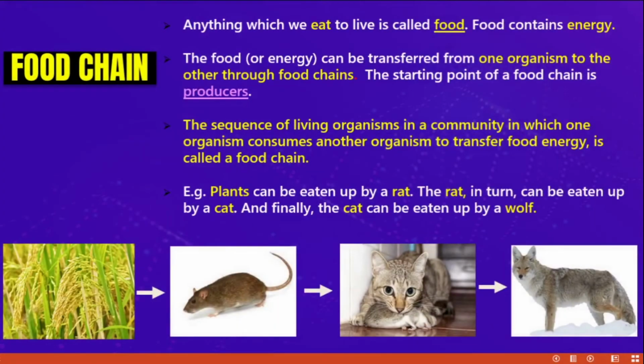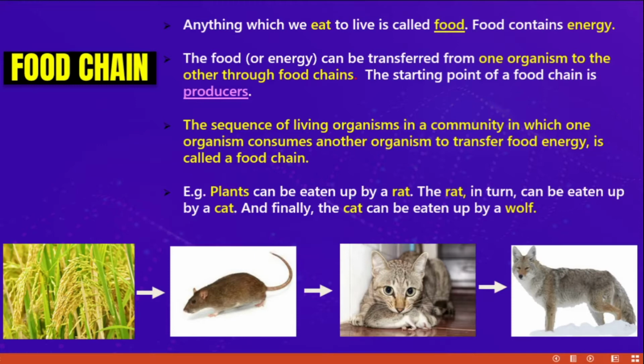Next, food chain. Before that, we have to know what is food. Anything which we eat to live is called food. Basically, food contains energy. You all know clearly, for example, carbohydrate, protein, vitamins, minerals. These are all the nutrients present in the food. If we want to do any activity, energy is very important. Without energy, we cannot do any activity.